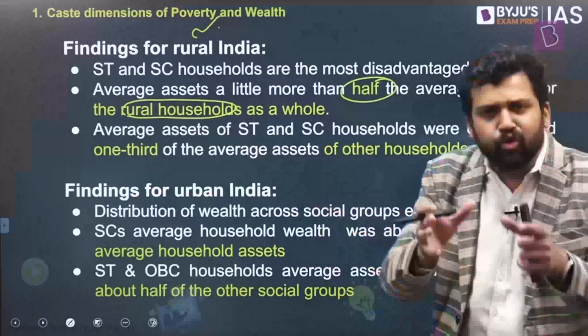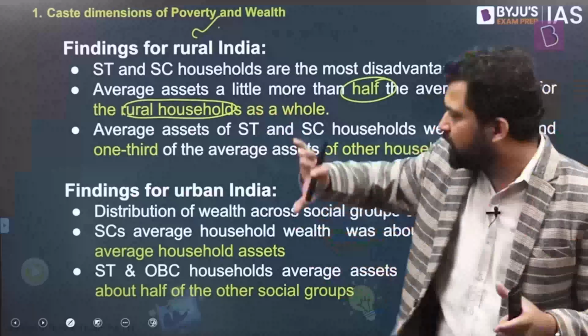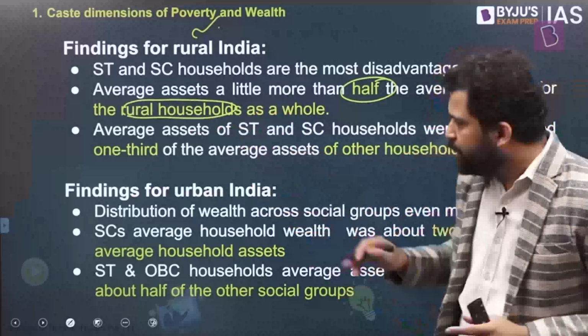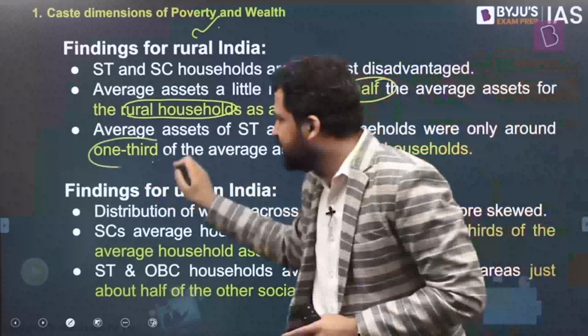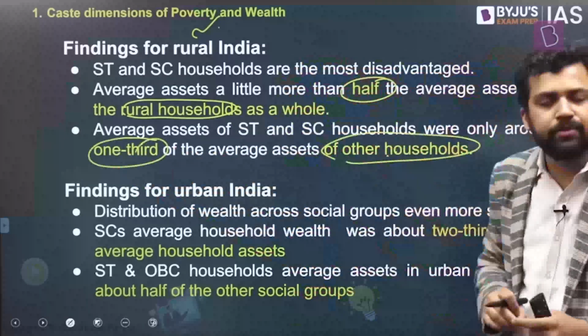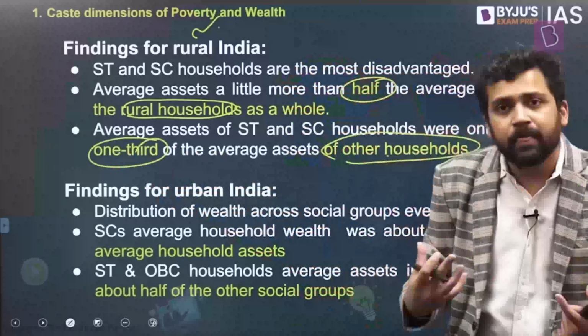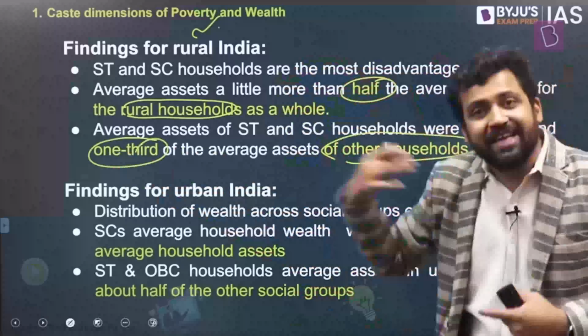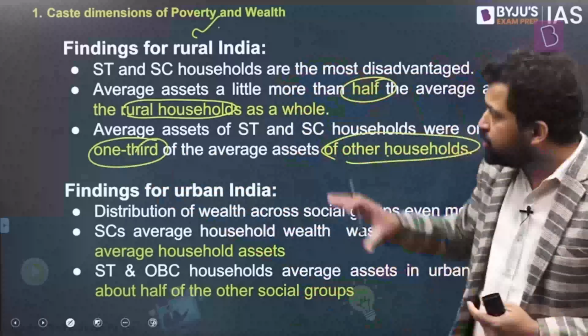Another point they find out: if you look at scheduled caste, scheduled tribe assets, and compare with non-scheduled caste, non-scheduled tribe assets, the average asset of scheduled castes and scheduled tribes is one third the average assets of other households who are non-scheduled caste, non-scheduled tribe. So scheduled castes and scheduled tribes have about one third, or the other households are 3 times richer as compared to scheduled castes and scheduled tribes. So this is in rural India.